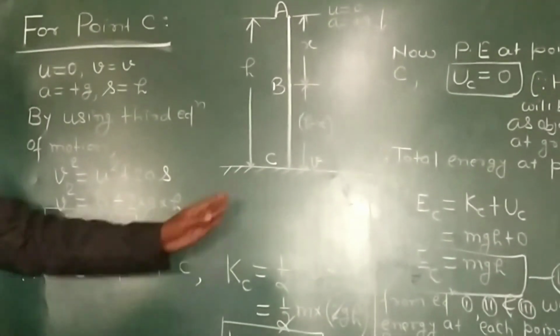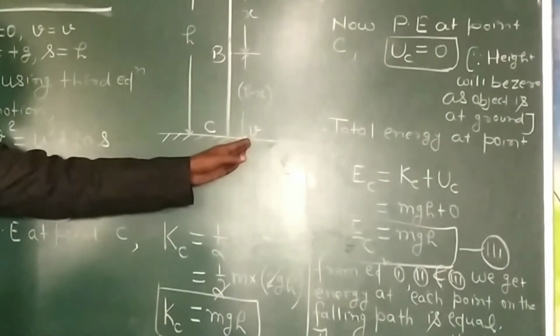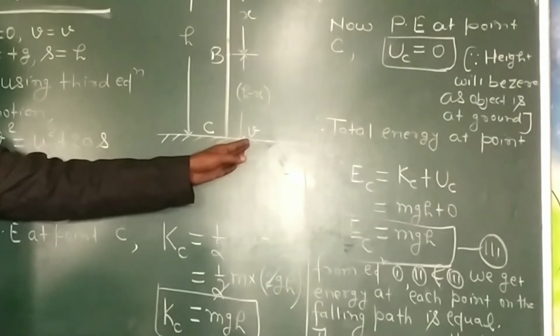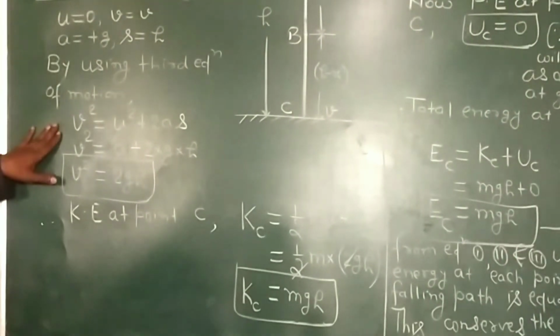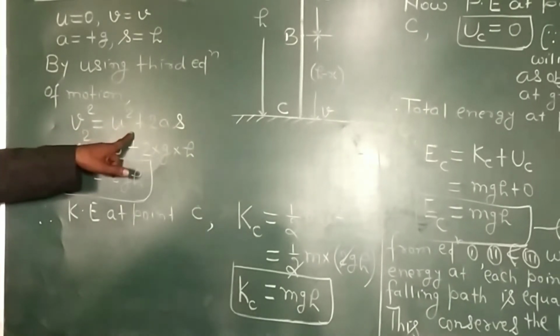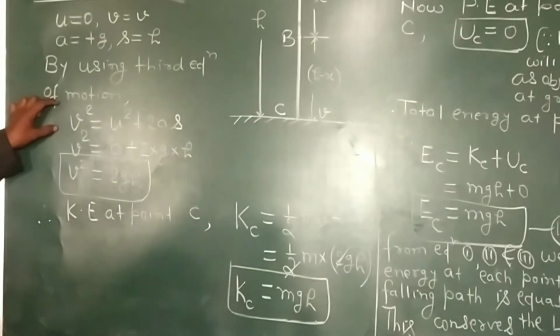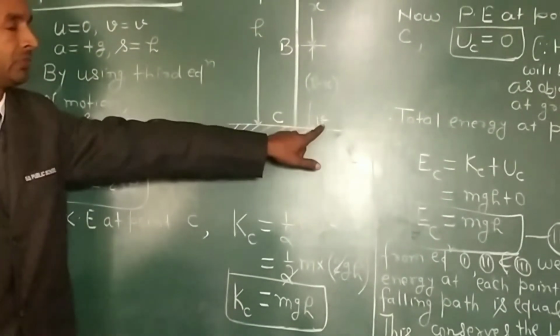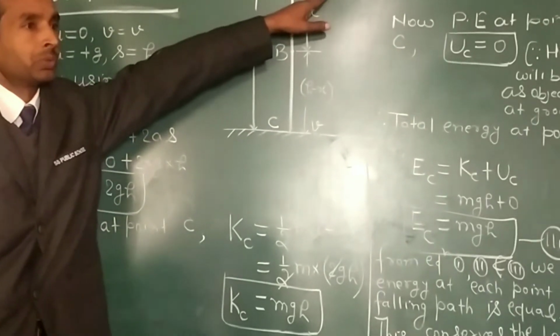But to find the kinetic energy, we need the velocity, and velocity can be found by using the third equation of motion, v square equal to u square plus 2as. The final velocity of this falling body is v and the initial velocity is 0.